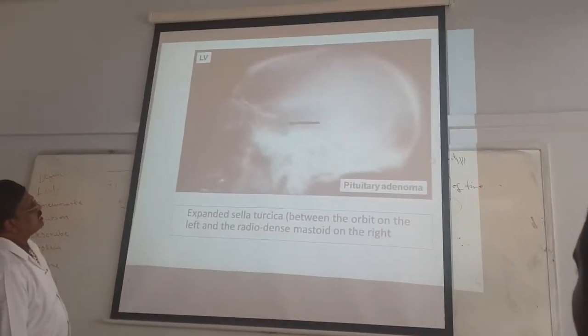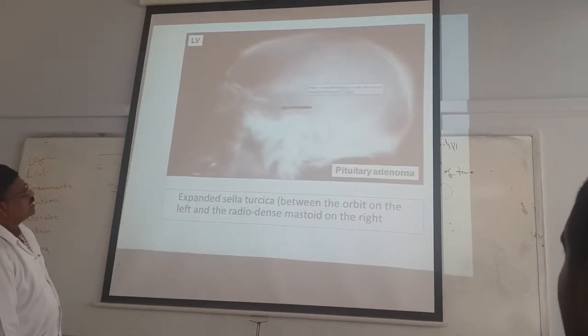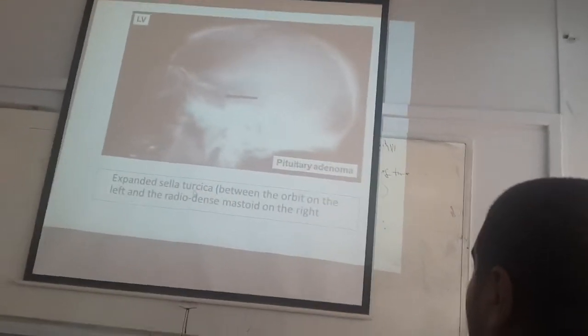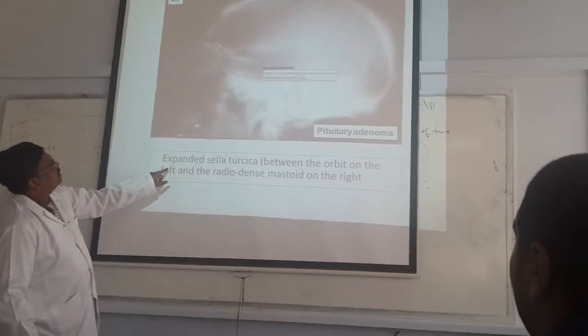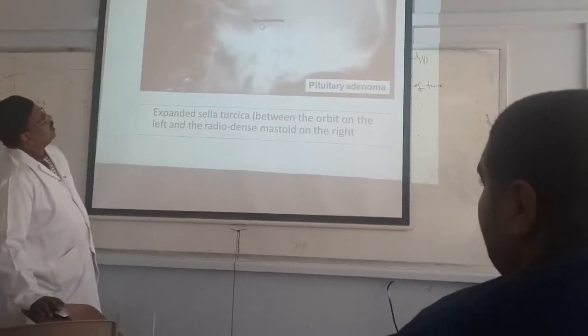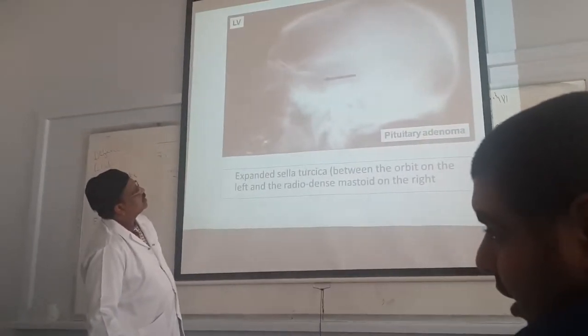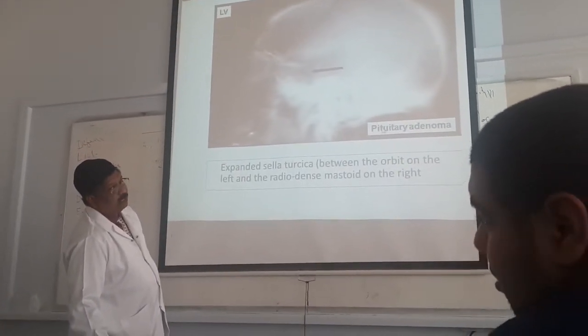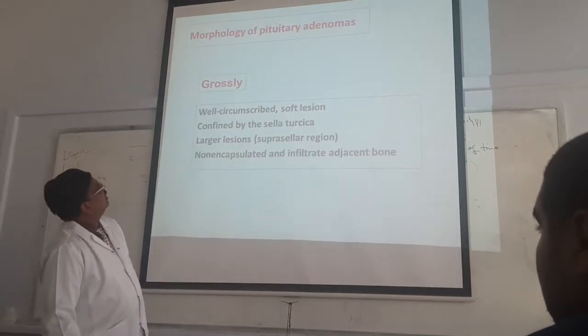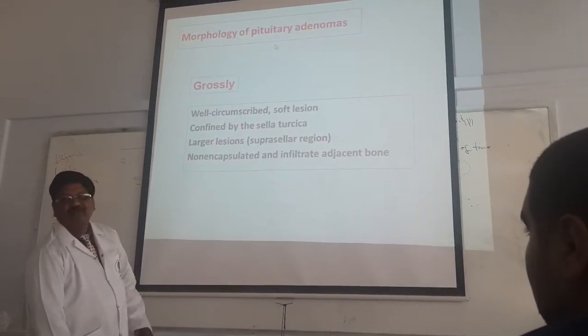Coming to the X-ray of the skull, it shows the expanded sella turcica. This region is called expanded sella turcica. This is the orbit, between the orbit and the mastoid, and this is the tumor. This is the tumor, pituitary adenoma. Pituitary adenoma is the most common. Understand? And morphology, it is well circumscribed.